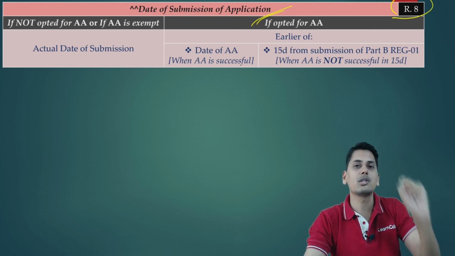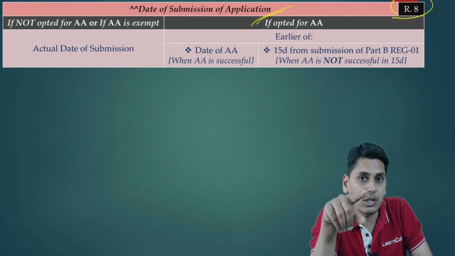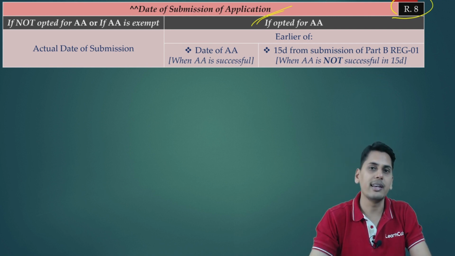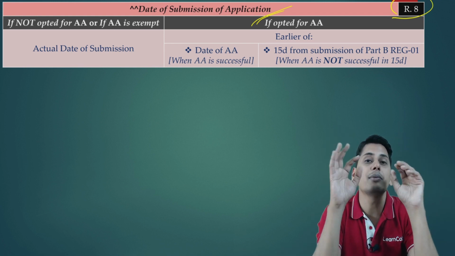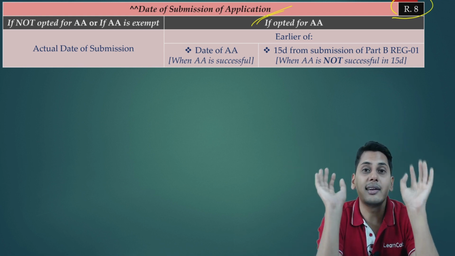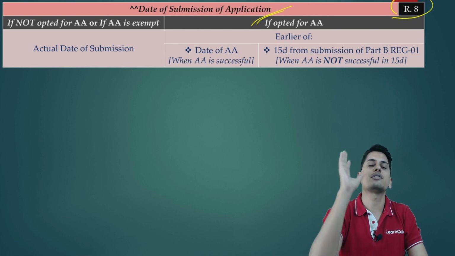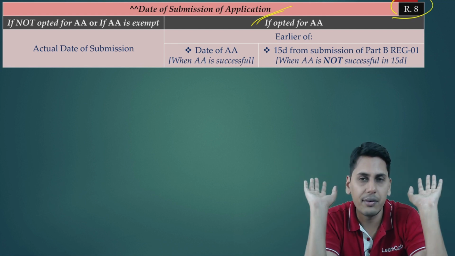What is the date of submission of application? Is it the date of submission of Part B REG-01? The answer is no. It is the date on which Aadhaar is authenticated. In simple terms, it is the date on which I receive an acknowledgement from the portal that yes, your application is submitted, this is your ARN number. That is the date of submission of application. Are we clear with this aspect?